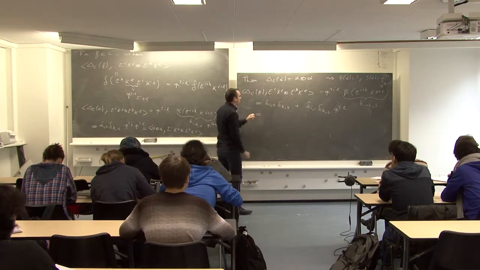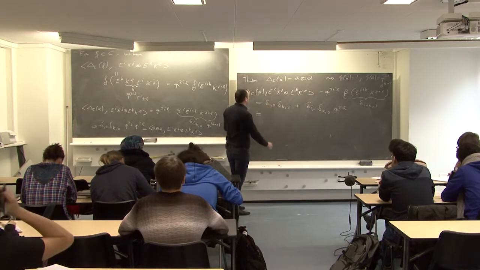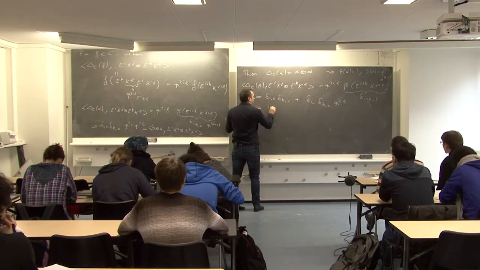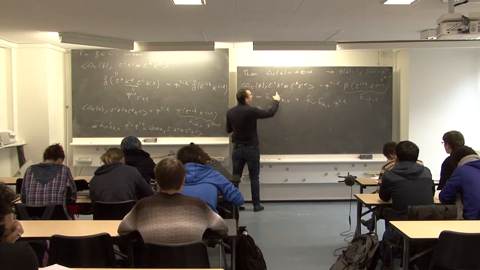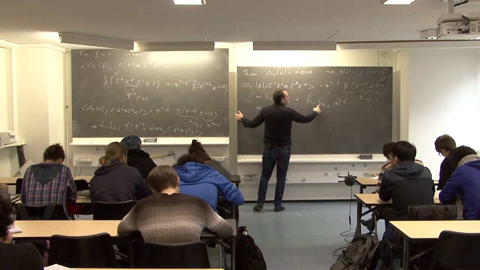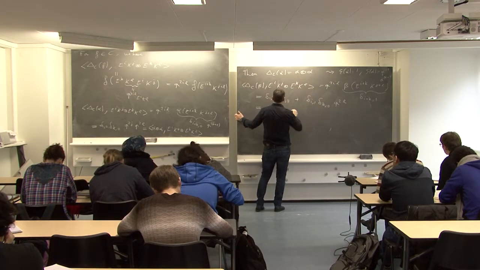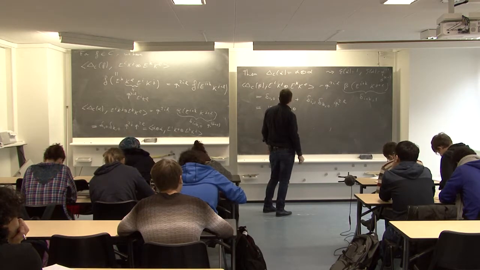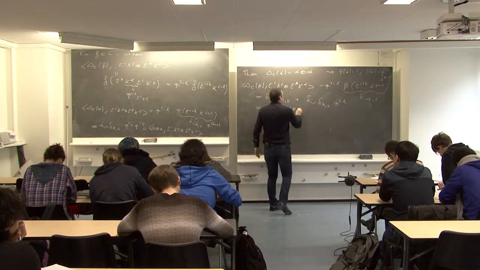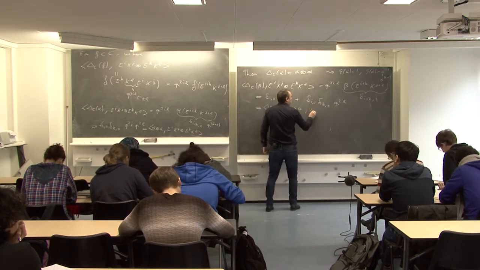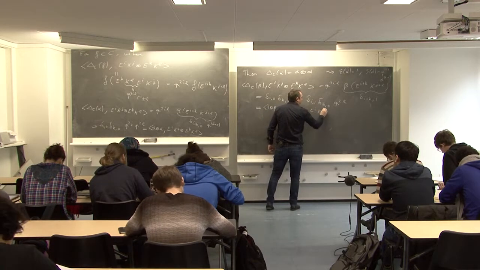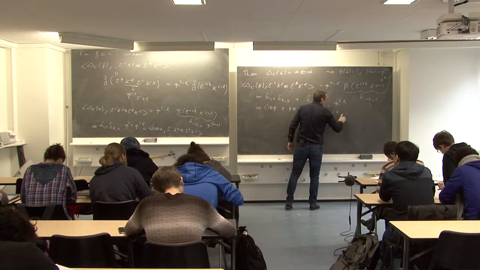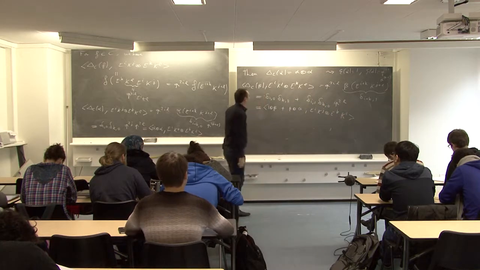And so what is it? This is here just one tensor beta evaluated here, and here this is beta tensor alpha, e i k j tensor e k. Okay.